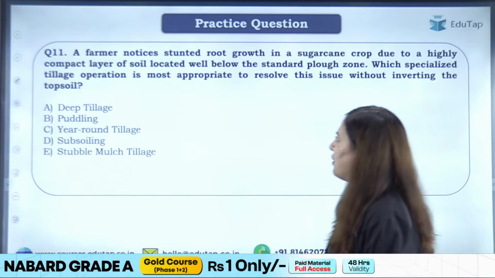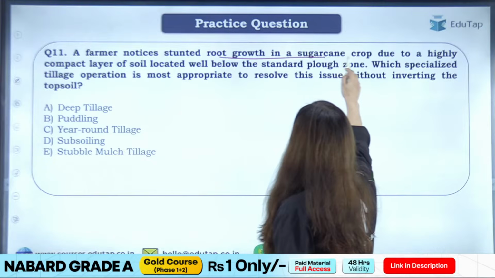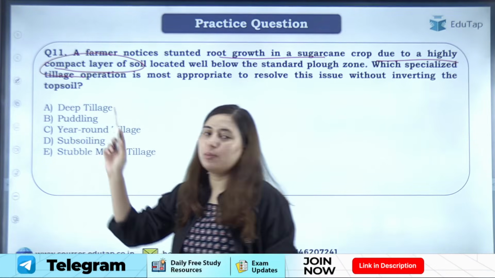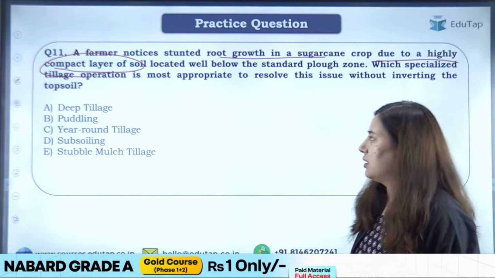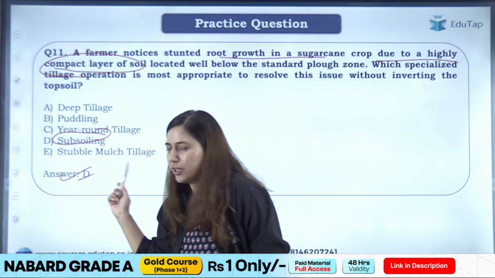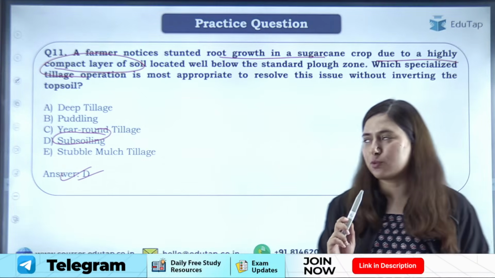So coming to the question, a farmer notices stunted root growth in sugarcane crop due to highly compacted layer. ठीक है, अब ये बोल रहा है कि compacted layer को break करने के लिए कौन सी हमें tillage operation करनी है, then that will be subsoiling. ठीक है, I have already told you कि subsoiling क्या होती है, what is the objective of subsoiling.